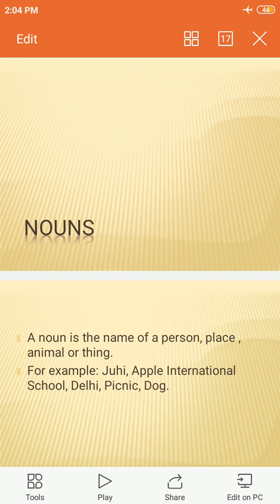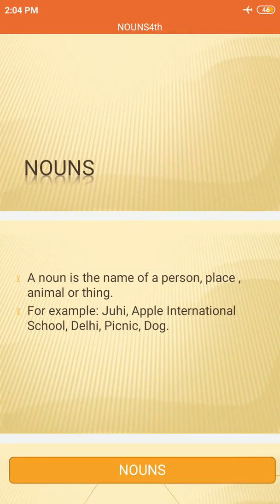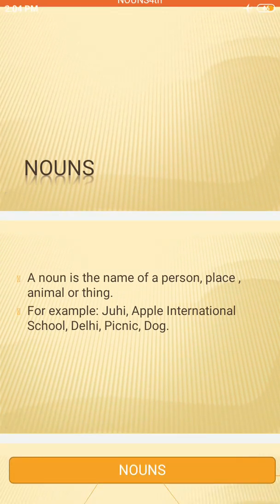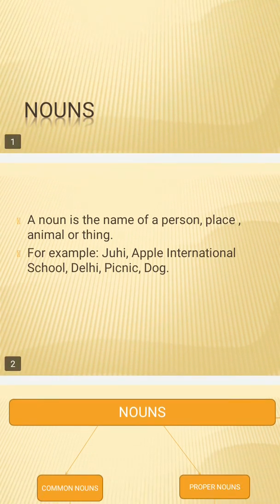In the previous classes, we have also learned about this topic with the name of naming words. So, we can come to know that naming words are also known as nouns. So, today we will do this topic. First of all, we will learn what nouns are. Nouns are the names of a person, place, animal, or thing. A noun refers to the name of a person or a place or an animal or a thing.